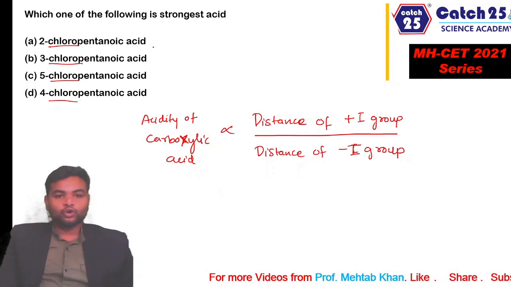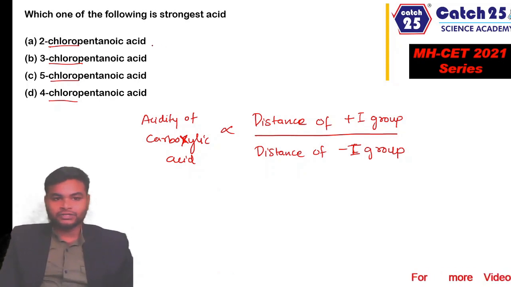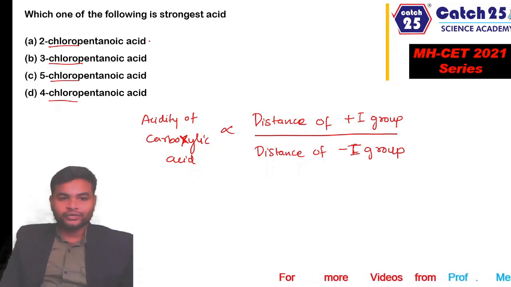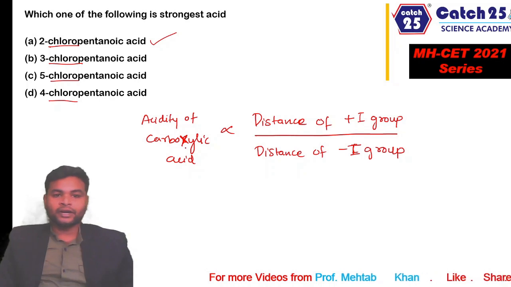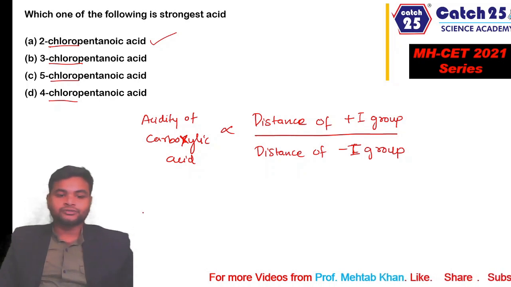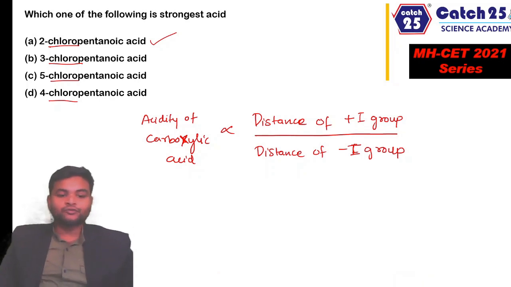So in 2-chloropentanoic acid, the chlorine is closest to the functional group, that is the carboxylic group. Hence the answer to this question is 2-chloropentanoic acid. 2-chloropentanoic acid among all the options is going to be the strongest acid. Let's move to the next question.